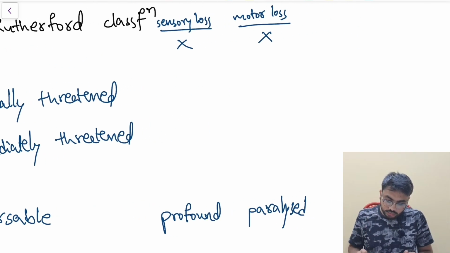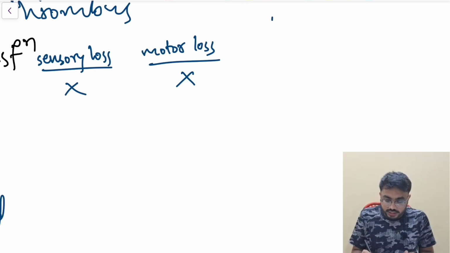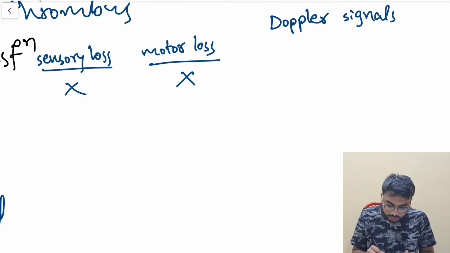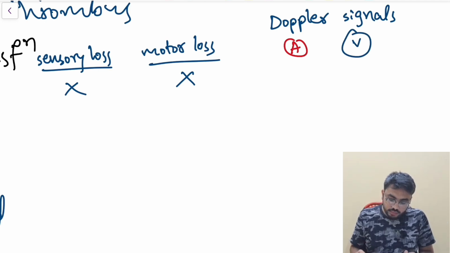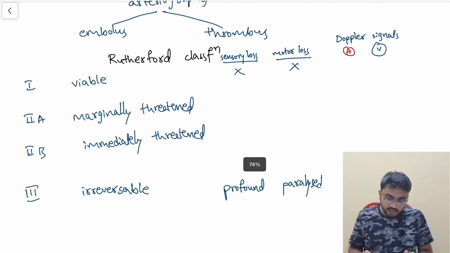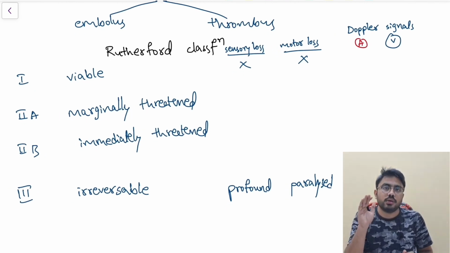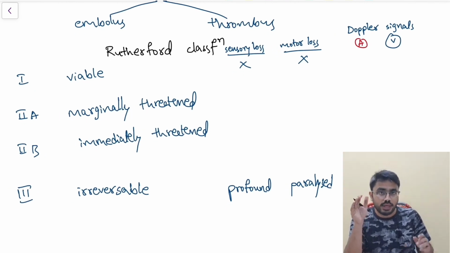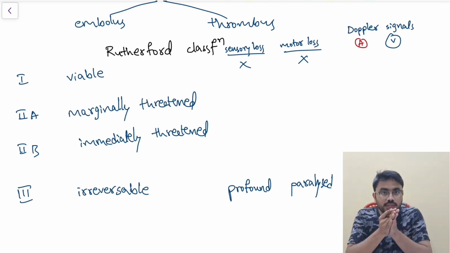Next, coming to Doppler findings, the Doppler signals within the artery and within the vein. Class 1 is almost completely normal, so I can hear Doppler signals in the artery as well as in the vein.